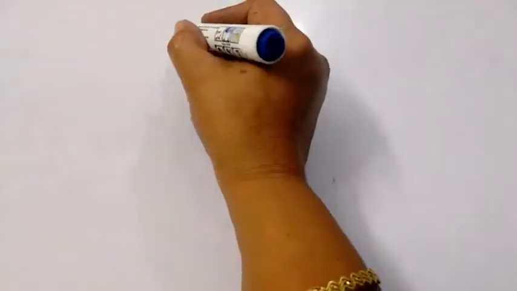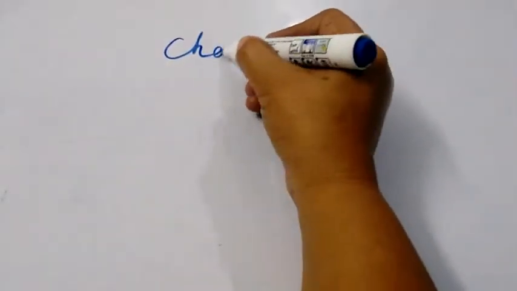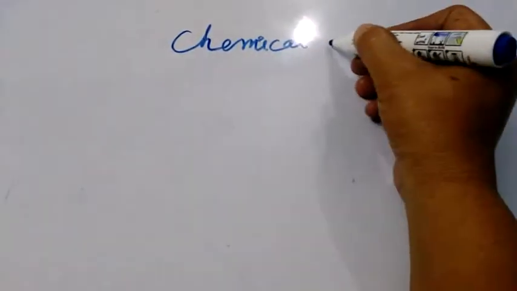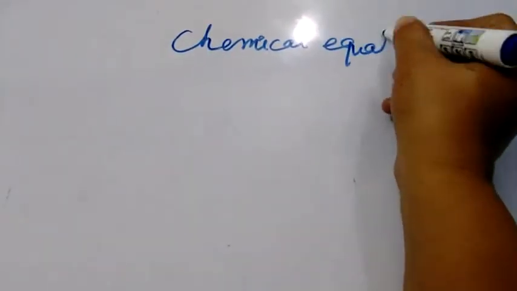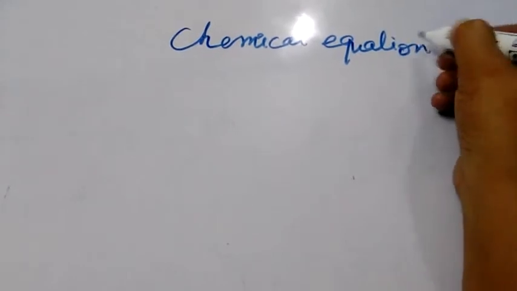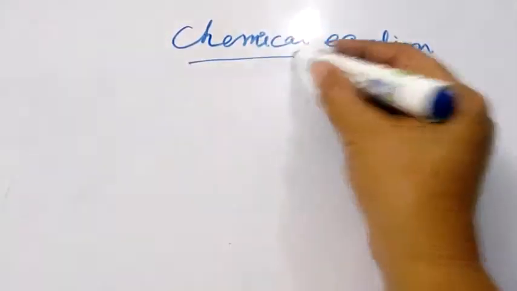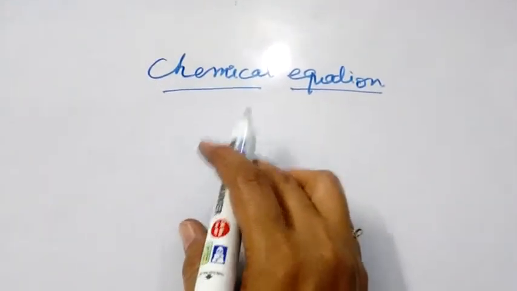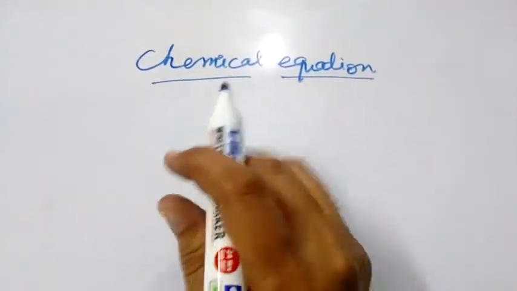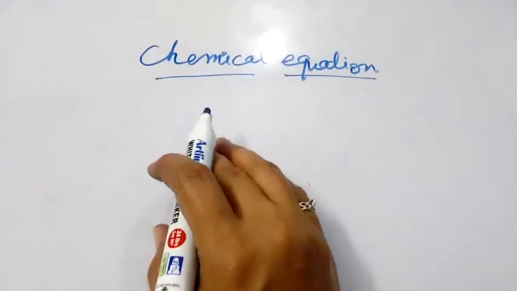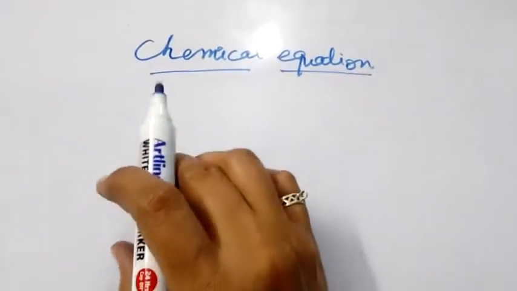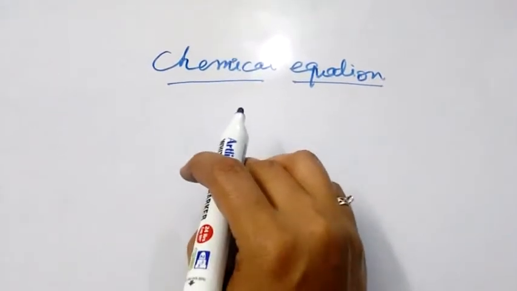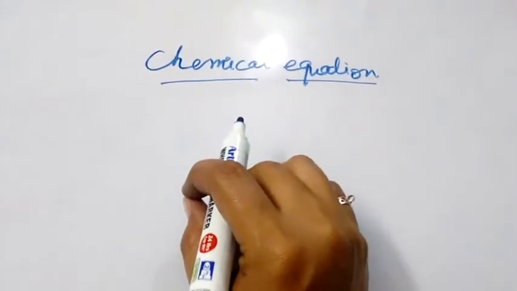Next is chemical equation. Chemical equation is actually the representation of chemical reaction. How to represent a chemical reaction? Chemical reaction can be represented by two methods. First is by statement in word form, and second is by using symbols.